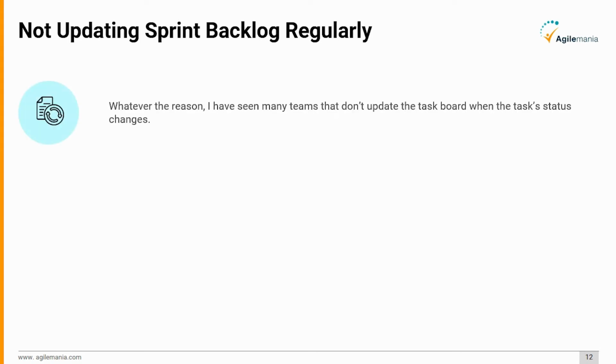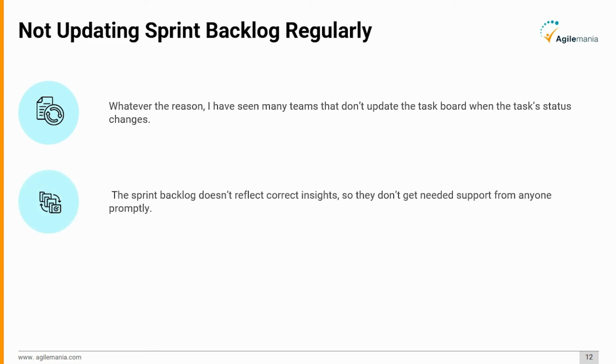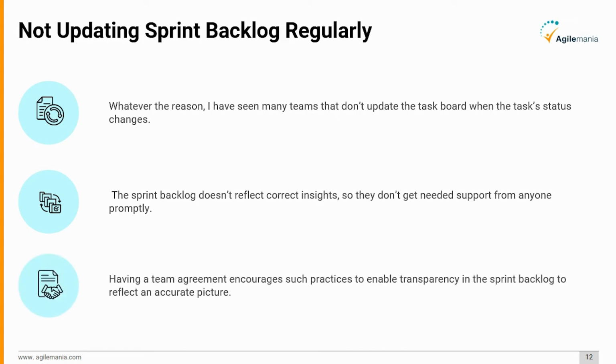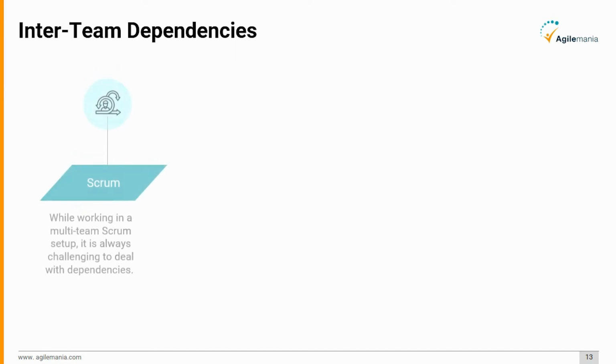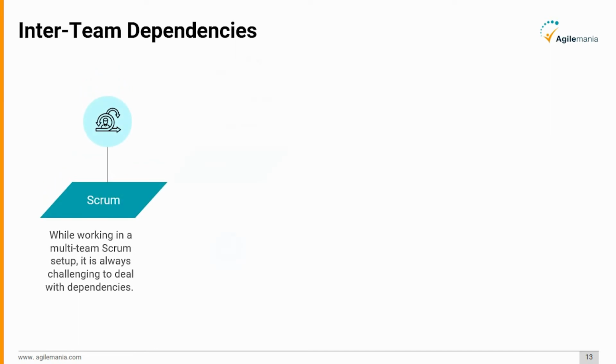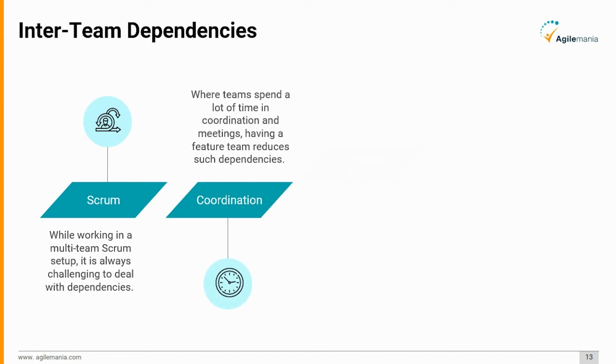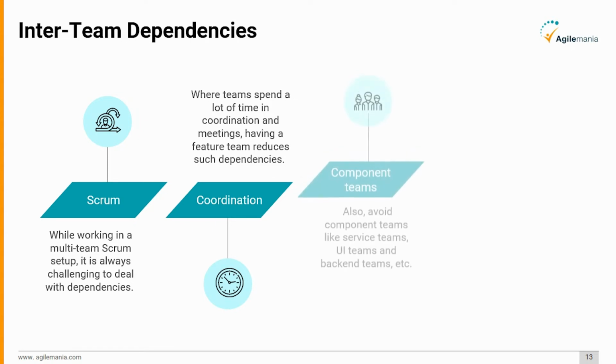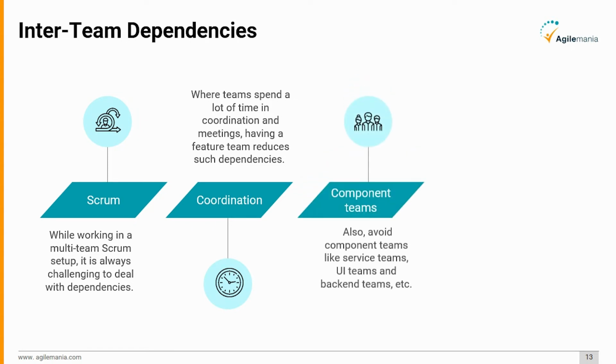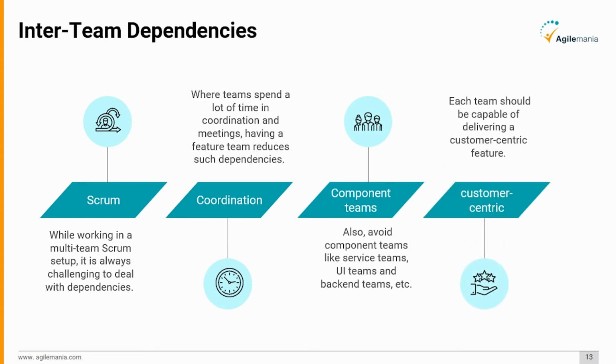Not updating sprint backlog regularly. Whatever the reason, I have seen many teams that don't update the task board when the task status changes. The sprint backlog doesn't reflect correct insights, so they don't get needed support from anyone promptly. Having a team agreement encourages such practices to enable transparency in the sprint backlog to reflect an accurate picture. Inter-team dependencies. While working in a multi-team Scrum setup, it is always challenging to deal with dependencies, where teams spend a lot of time in coordination and meetings. Having a feature team reduces such dependencies. Also, avoid component teams like service teams, UI teams, and backend teams, etc. Each team should be capable of delivering a customer-centric feature.